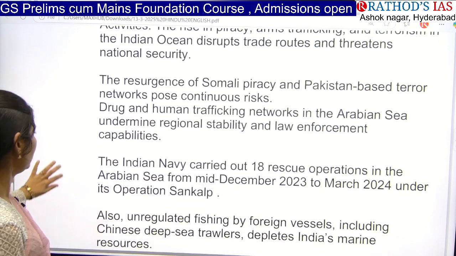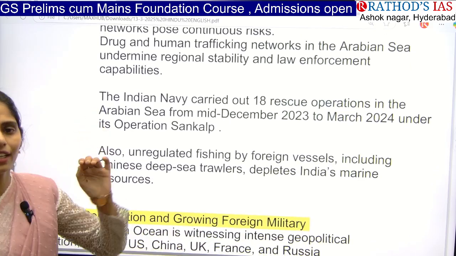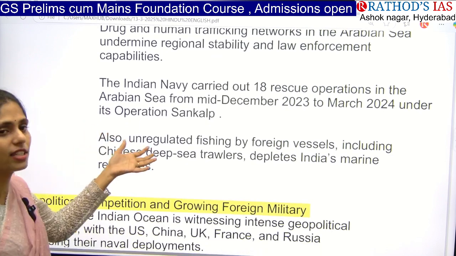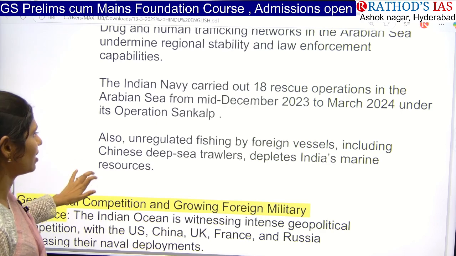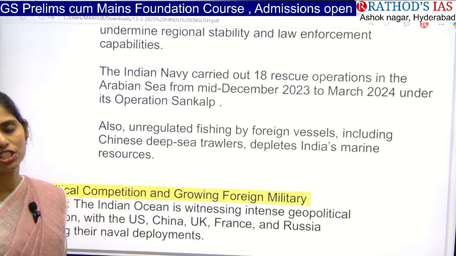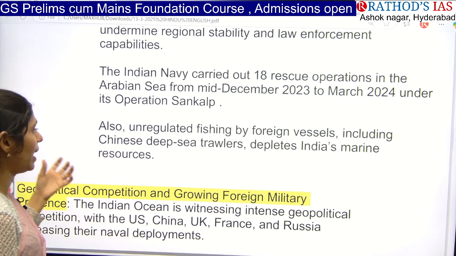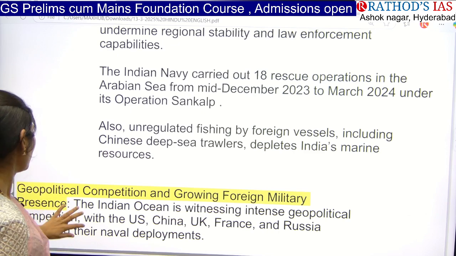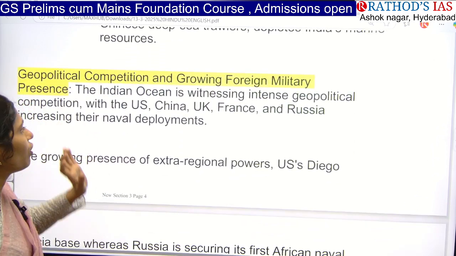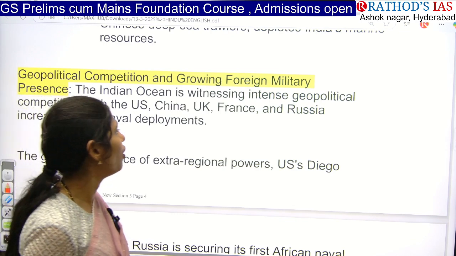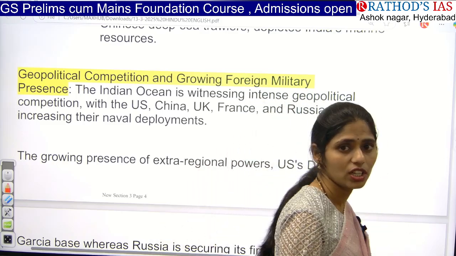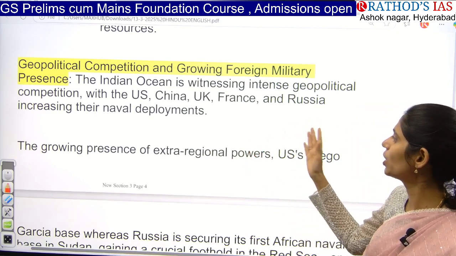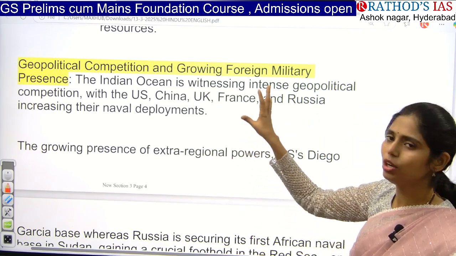And next, the Indian Navy has also carried out a number of rescue operations in the Arabian Sea, and recently went for Operation Sankalp, etc. And even unregulated fishing happens in this Indian Ocean region, which has an impact on biodiversity. So it is also one cause of concern. And next, there is also increasing competition as well as increasing foreign military presence in this Indian Ocean region. For example, there is an increase of the US, China, France, UK, Russia, and their naval deployments are increasing.